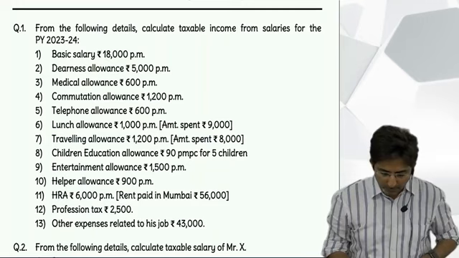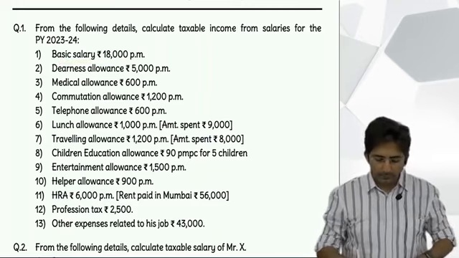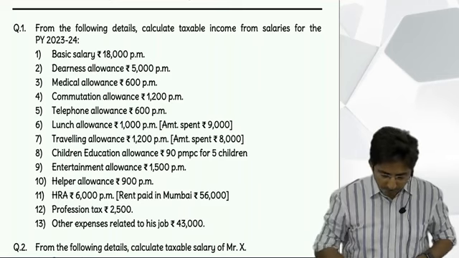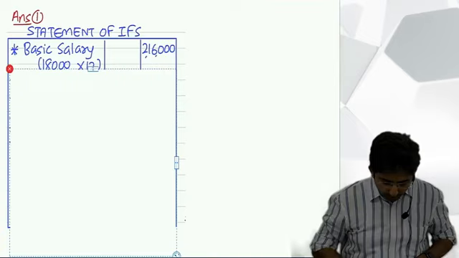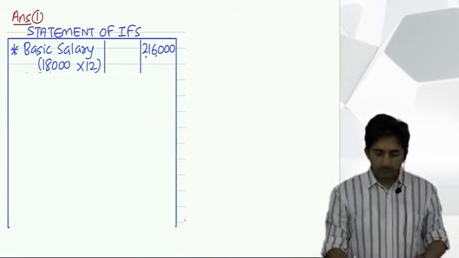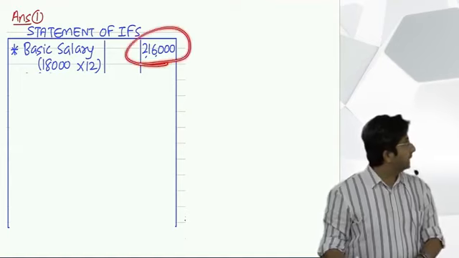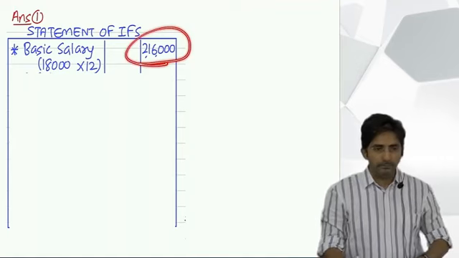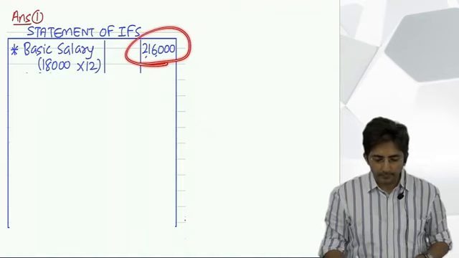But 18,000 is per month, so multiply by 12. So basic salary is 2,16,000.